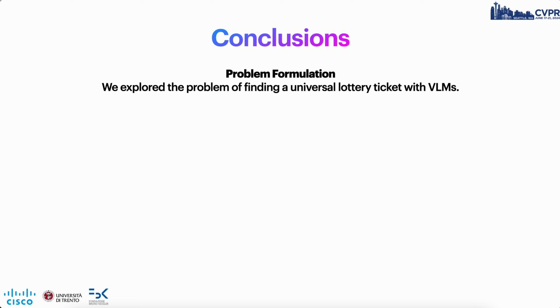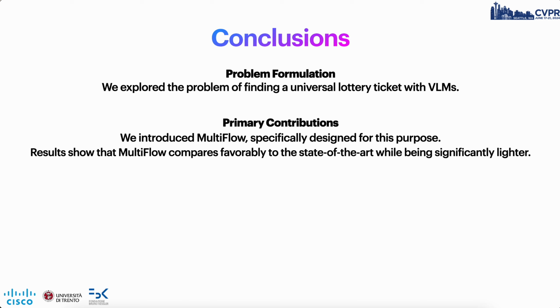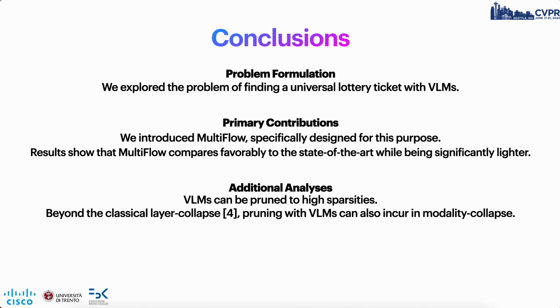So, in conclusion, we explore the problem of finding a universal lottery ticket with VLMs. We introduced MultiFlow, which is specifically designed for this purpose, and results show that MultiFlow compares favorably to the state-of-the-art while being significantly lighter. And by additional analysis, we discovered that VLMs can indeed be pruned to high sparsities, and that beyond the classical layer collapse problem, pruning with VLMs can also incur modality collapse.